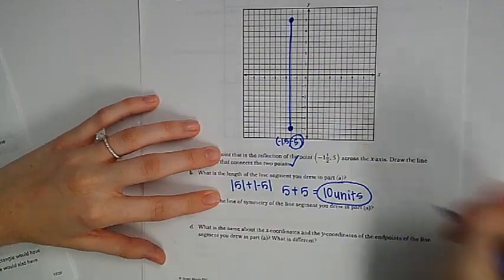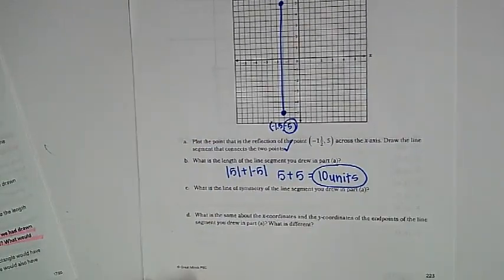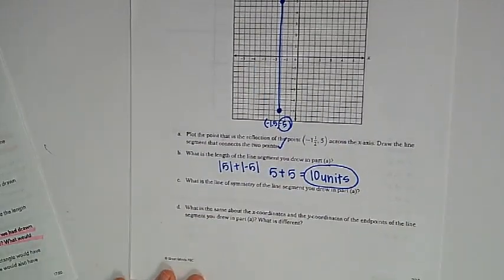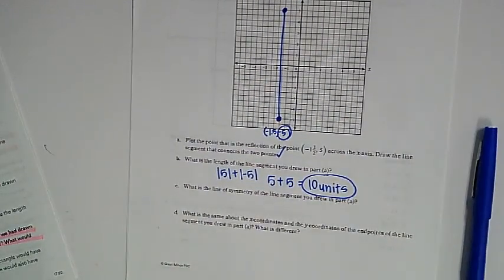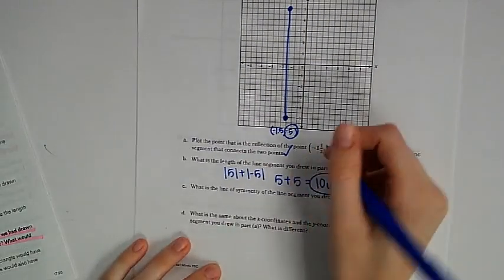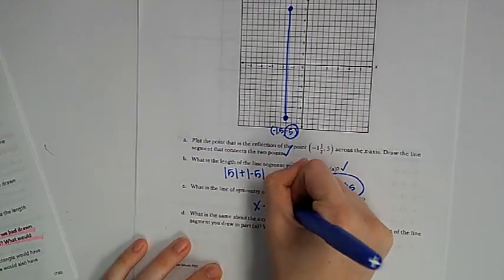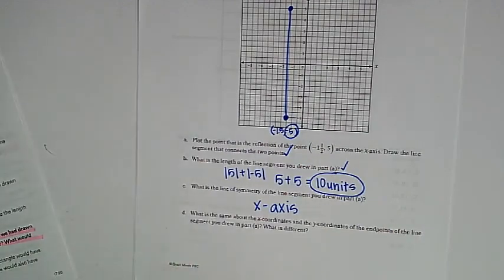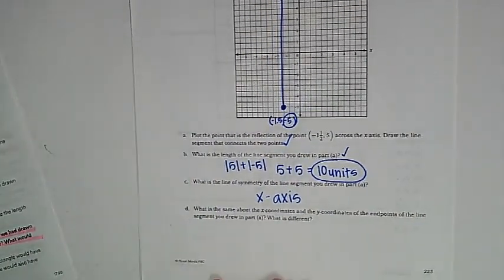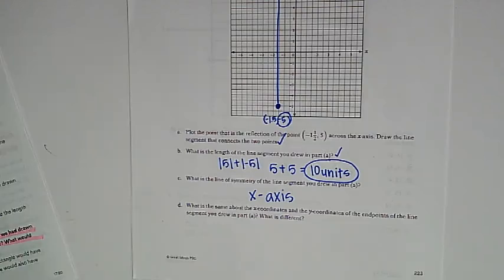Okay, let's look at C. It says, what is the line of symmetry of the line segment you drew? Guys, what did I fold this line across? What was my line of symmetry? The x-axis. And then for part D, it says, what is the same about the x-coordinates and the y-coordinates of the endpoints on the line?